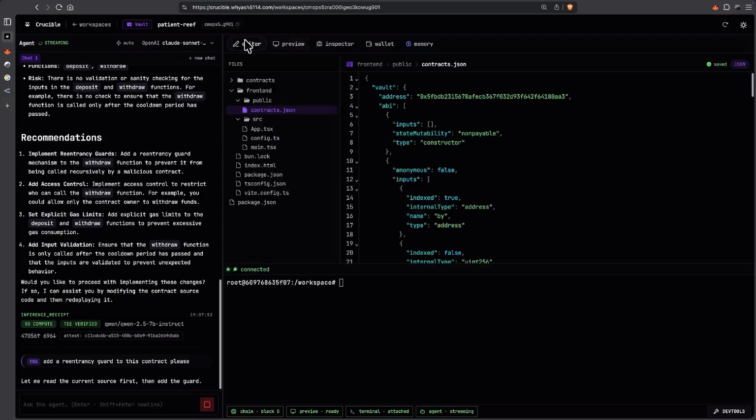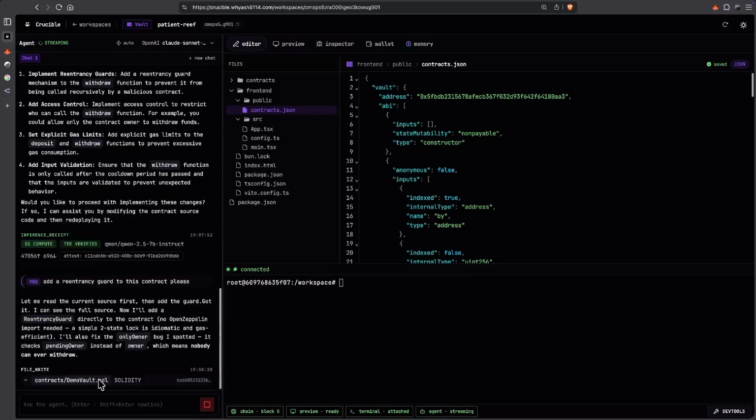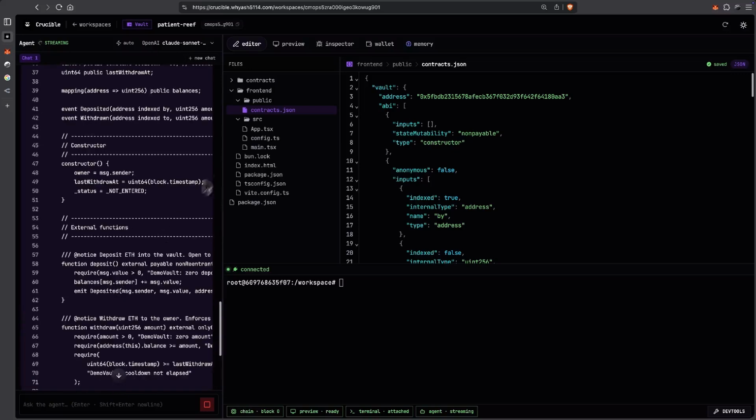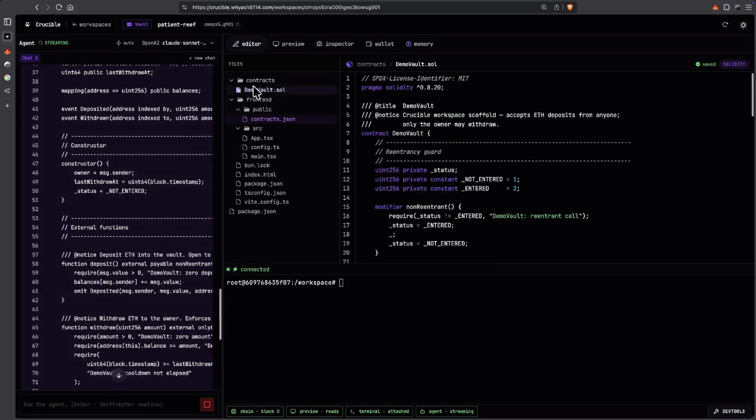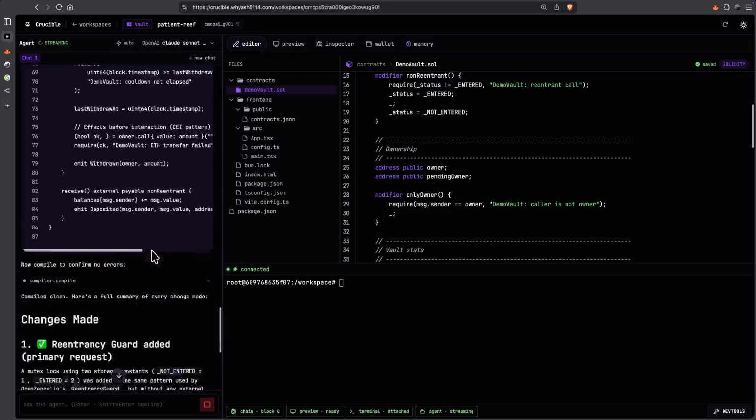Everything happens inside the single tab only. There's an editor, the entire prompting is fully visible. And as you can see, the new re-entrancy guard has been implemented by the model.